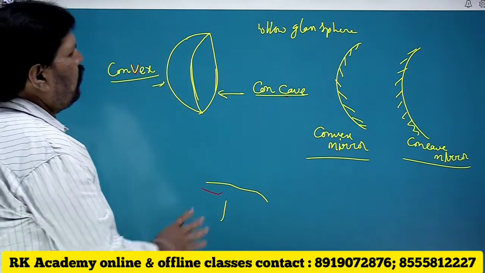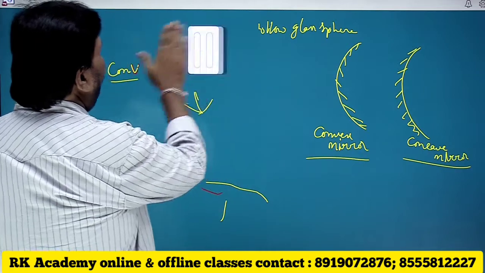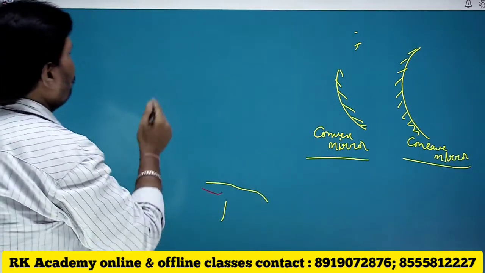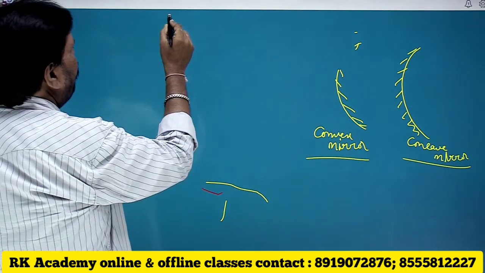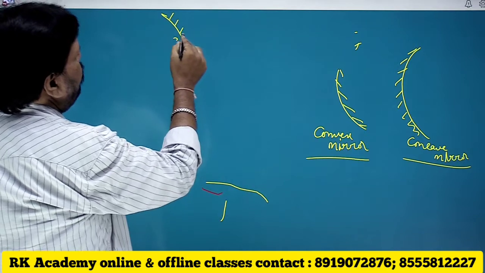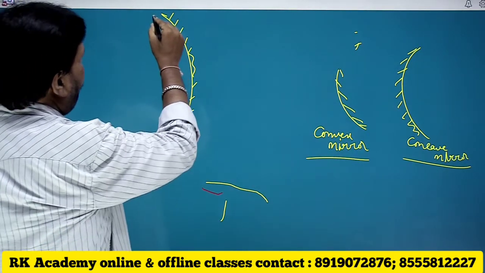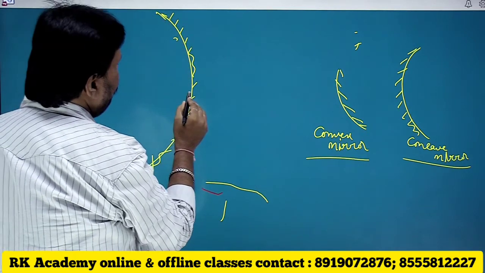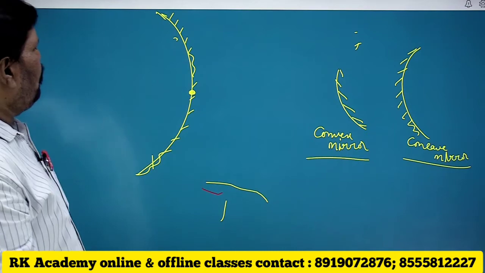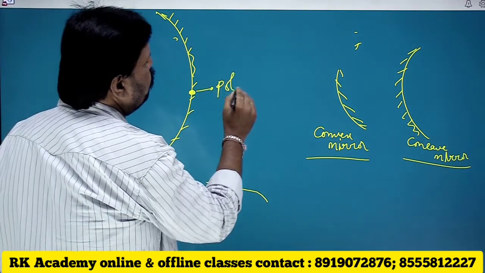And we should understand the basic terminology of these curved surfaces. See, for example, if I have taken a concave surface, this is a curved surface. The midpoint of this curved surface is known to be pole.